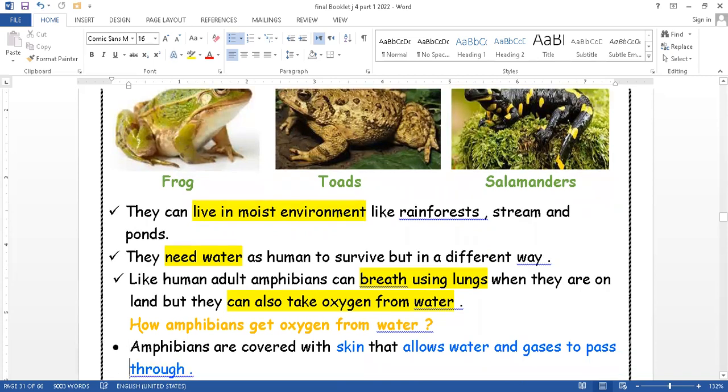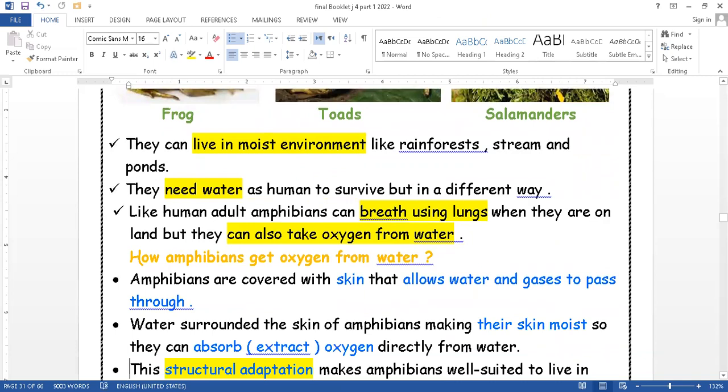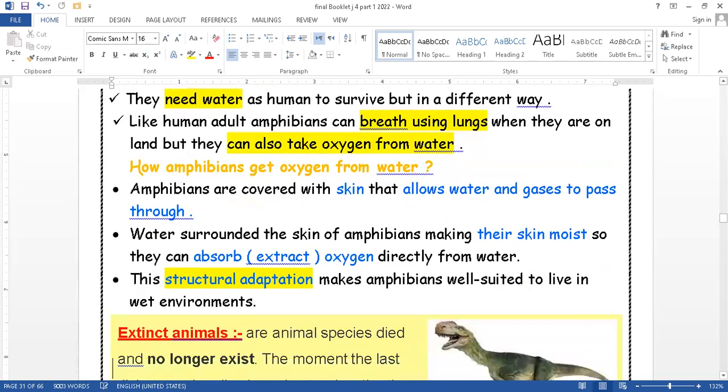How do they make that? Number one, they are covered with a specific type of skin that allows the water and the gases to pass through it. Once their skin starts to be moist, they have the ability to absorb or extract the oxygen directly from the water.